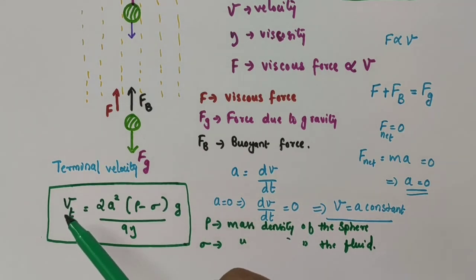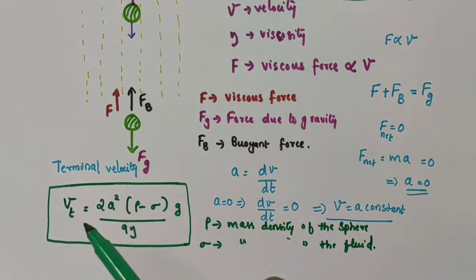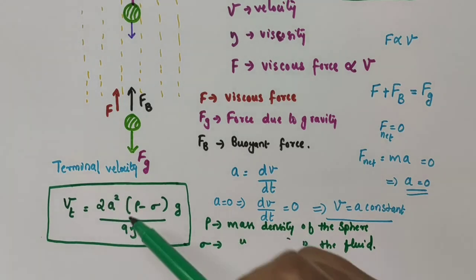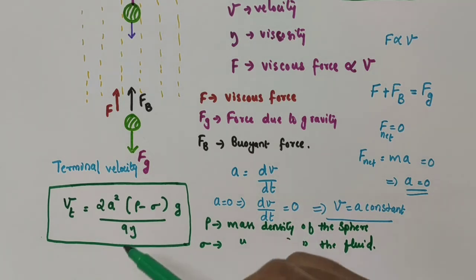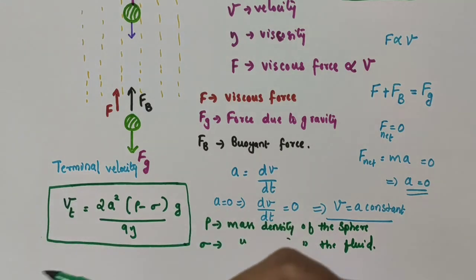Terminal velocity Vt depends on the square of the radius of the sphere, and it is inversely proportional to the viscosity of the medium, because eta, that is the viscosity, is in the denominator. So we can say that this terminal velocity is inversely proportional to the viscosity eta.